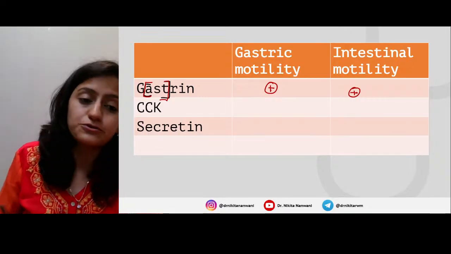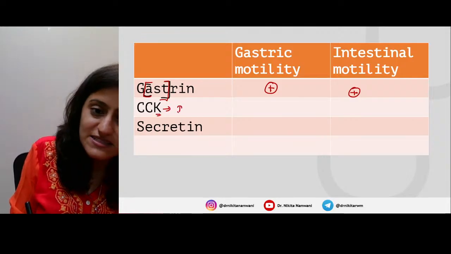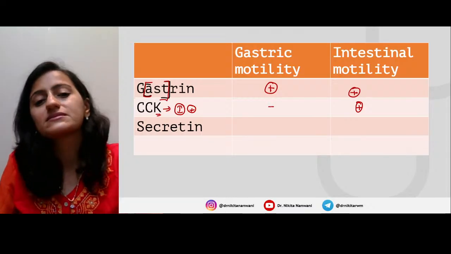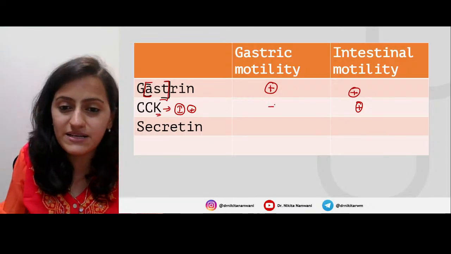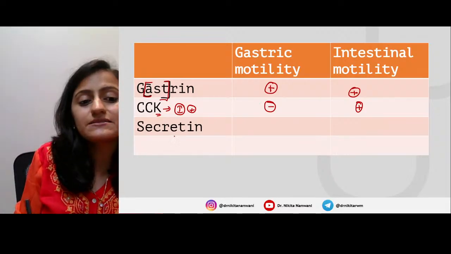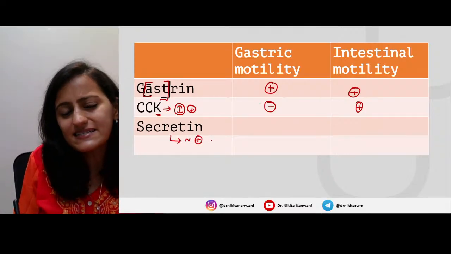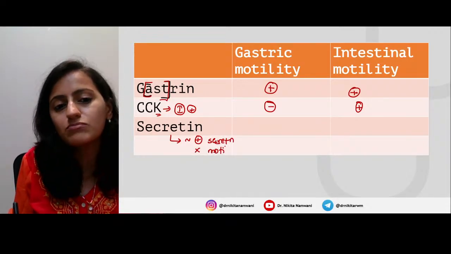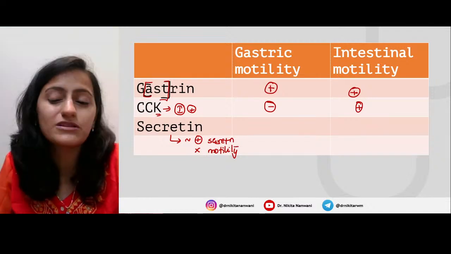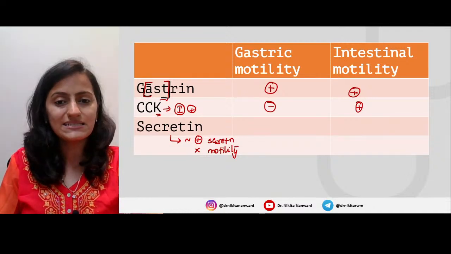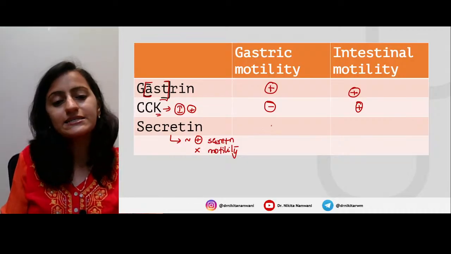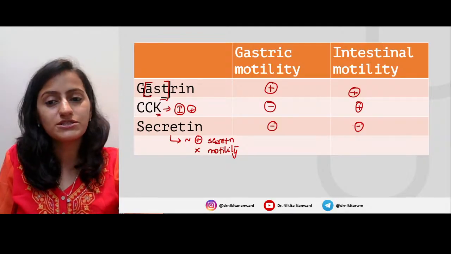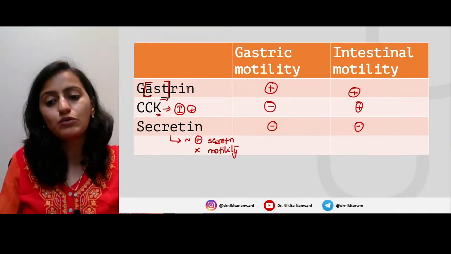Cholecystokinin, tell me what does it do? So remember CCK, K is for I, it stimulates the intestinal motility, it inhibits the gastric motility. Okay, it inhibits the gastric motility. Secretin, as the term says, remember basically secretin stimulates the secretion. It has nothing to do with the motility. We'll see what secretion it stimulates. So remember secretin inhibits both the motility. Okay, it inhibits gastric motility also and it inhibits intestinal motility also.